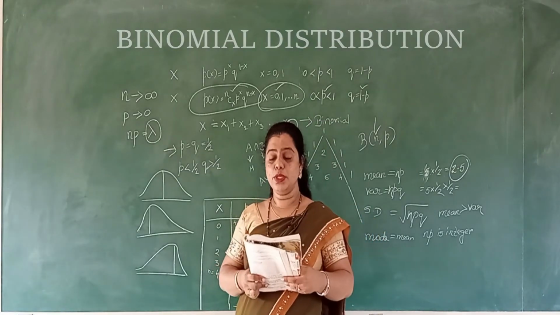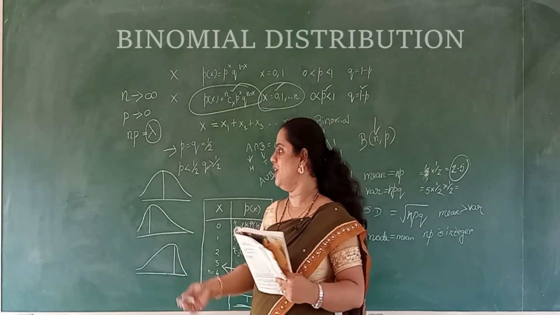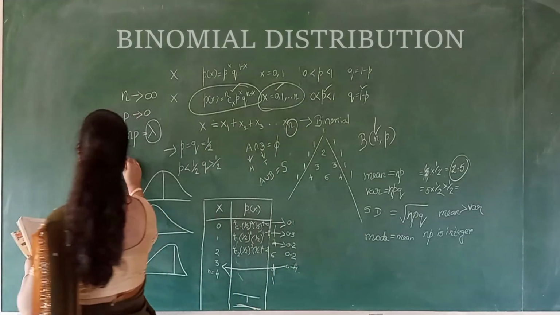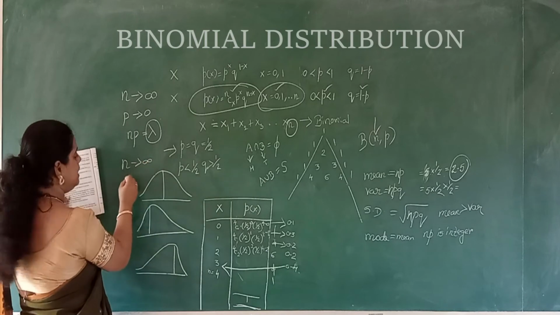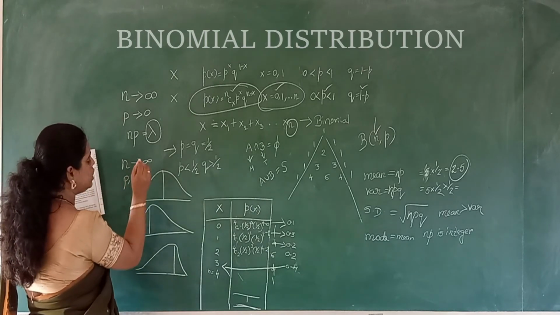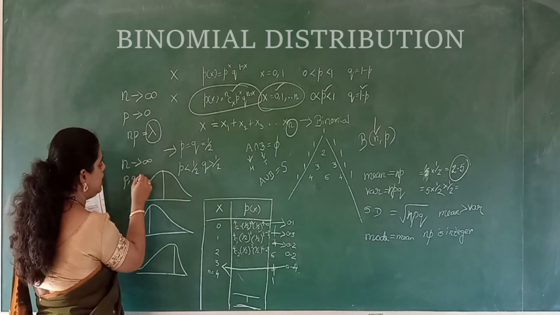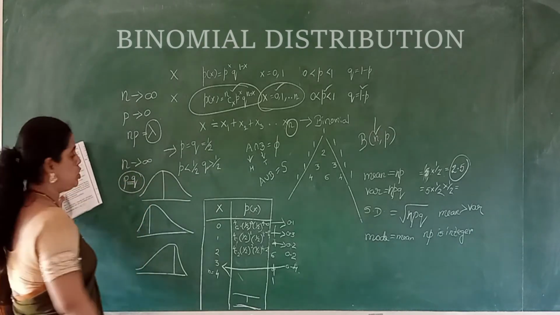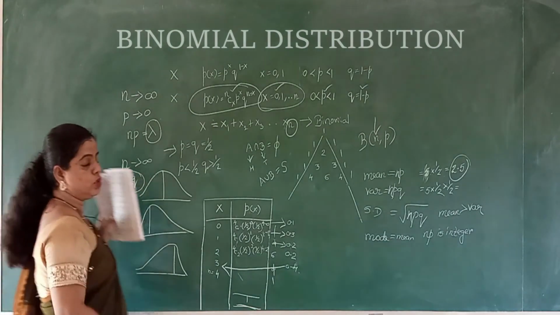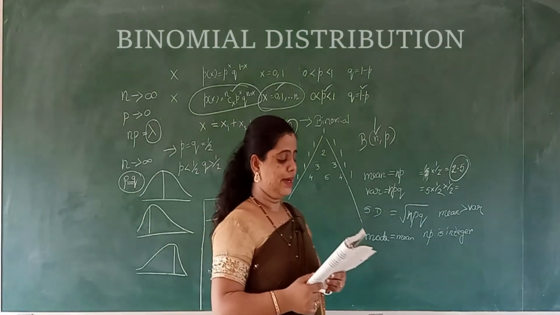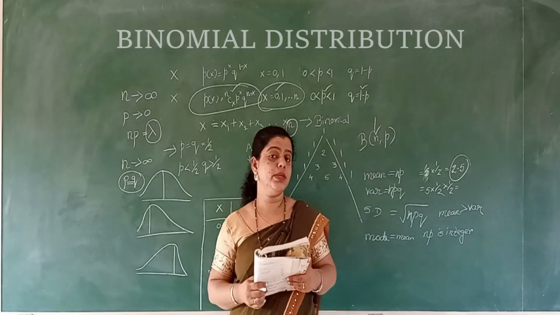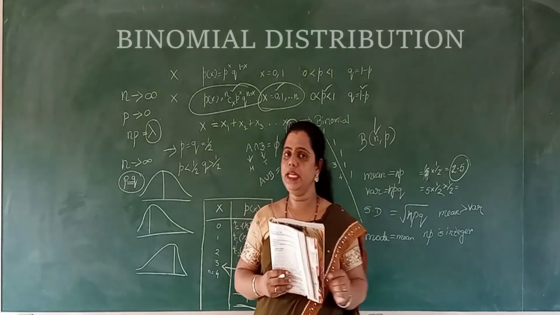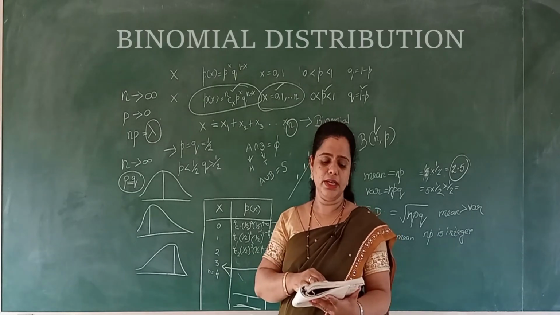The binomial distribution tends to normal, another one they are talking about. It tends to normal distribution when n tends to infinity and p and q are almost equal. So when n tends to infinity and p and q are almost equal, our binomial distribution tends to normal distribution. These are the very important features of the binomial distribution. I hope you are clear with it.